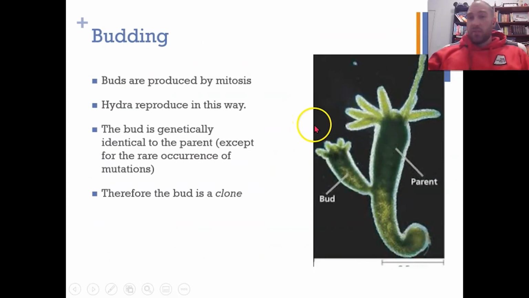So let's look at budding, for example. Here we have our parent, and here we have our bud growing off of our parent. This is a hydra, I would say. Mitosis is producing the cells that are producing this bud. The bud breaks off, it floats around, finds another place to sit down, and then it starts to grow and get bigger, and then it can bud off as well. The bud is genetically identical to the parent. There hasn't been any shuffling or rearrangement of genes, as there would be to produce new sexual cells such as sperm or ova. It's just mitotic division of the parent cells that has produced the bud here.